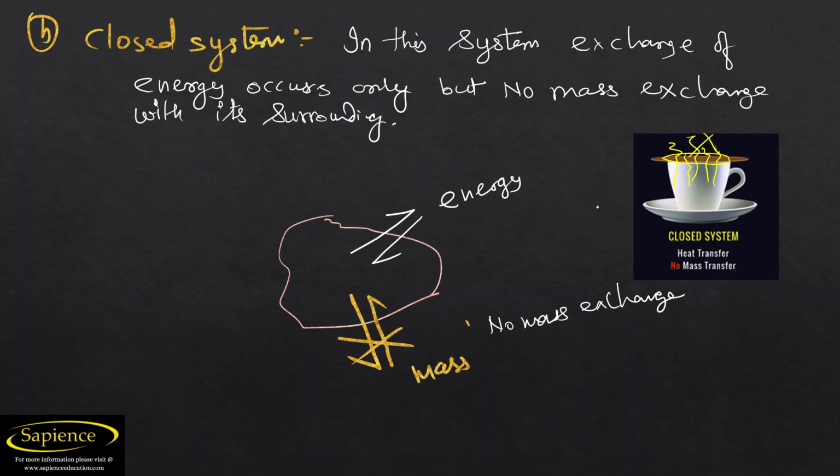Whenever no matter exchange is happening, we can say there is no mass transfer. But at the same time, a cup of tea gets cooled down. It means that the energy of the cup is going outside. So there is an exchange of energy, but no mass transfer. And this type of system is called a closed system.